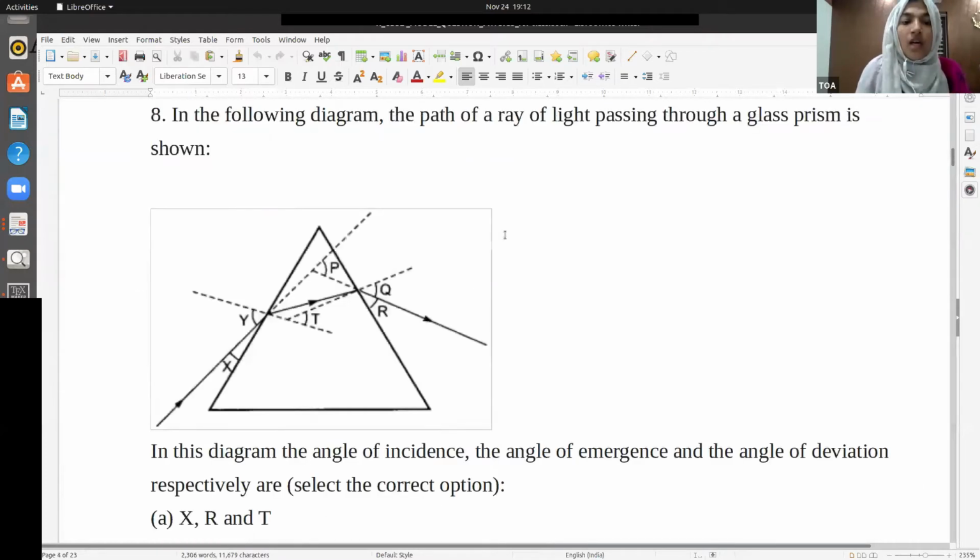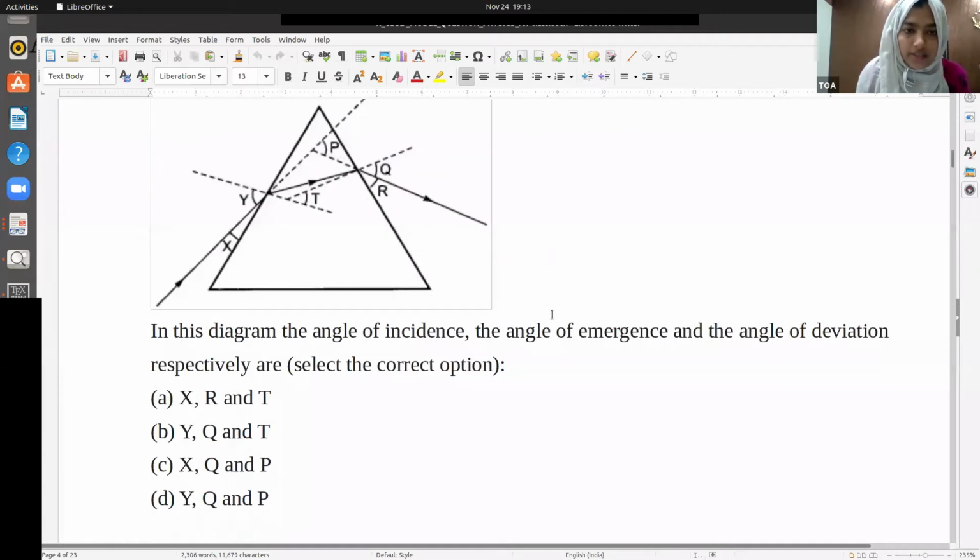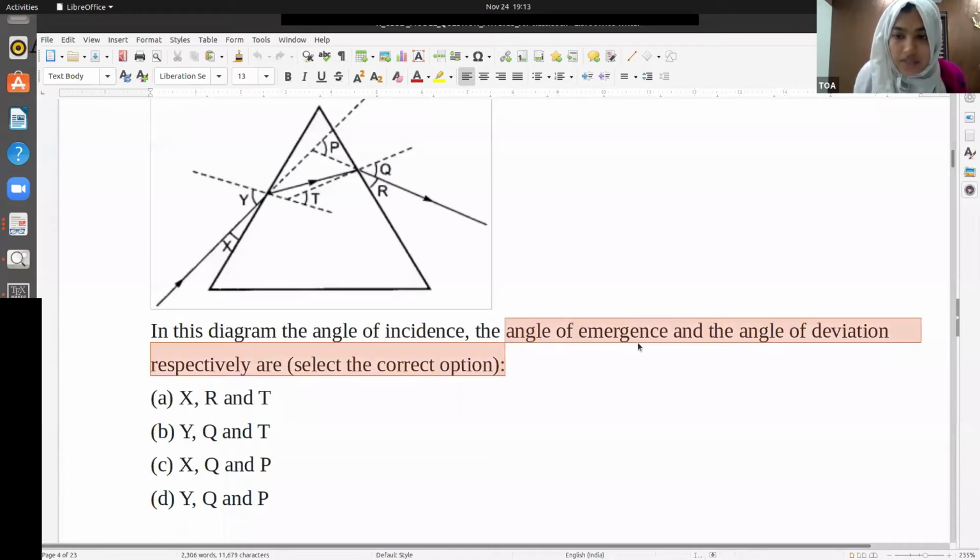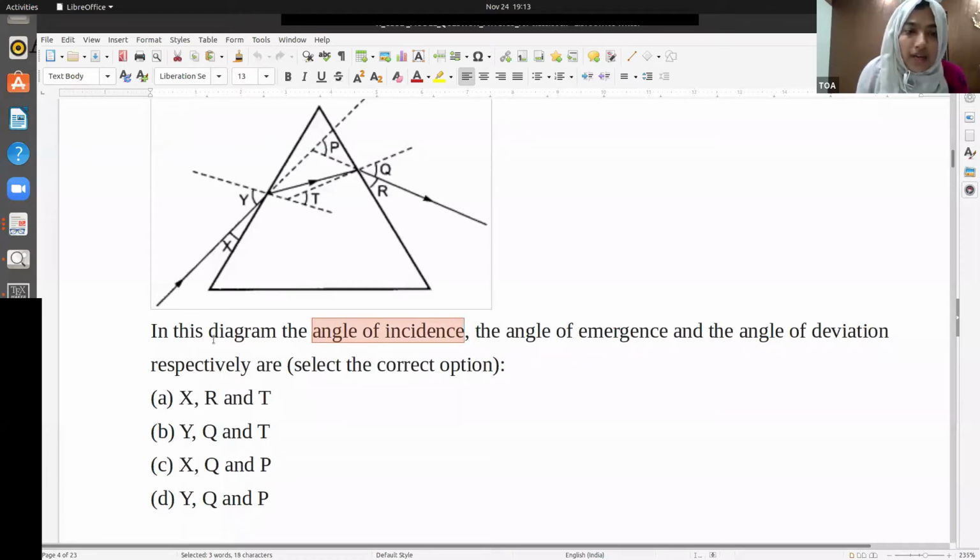Very good. Okay, in the following diagram, the path of a ray of light passing through a glass prism is shown. Please look at the figure. In this diagram, we need to find the angle of incidence, the angle of emergence, and the angle of deviation respectively. Looking at this figure, you tell which is the angle of incidence.